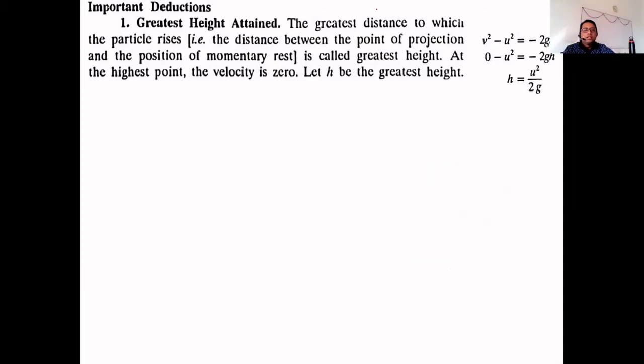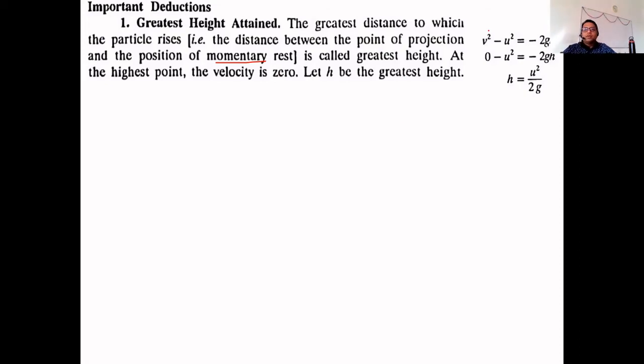0. The greatest distance to which the particle rises, that is the distance between the point of projection and the position of momentary rest, or you can say instantaneous rest, that point where the velocity is 0 but acceleration is non-zero. So up to that point the distance we have to calculate is called the greatest height. At the highest point the velocity is 0, and let small h be the greatest height.